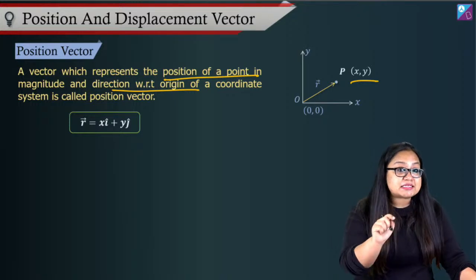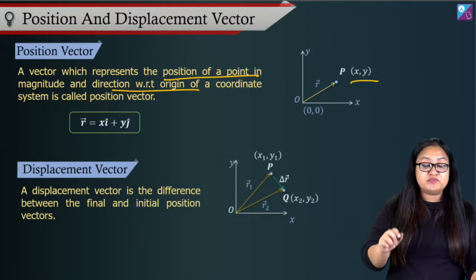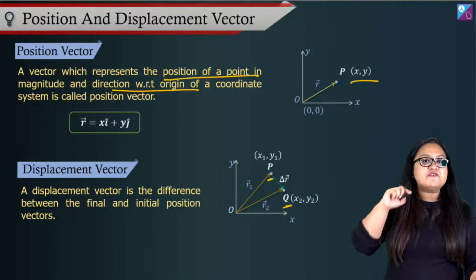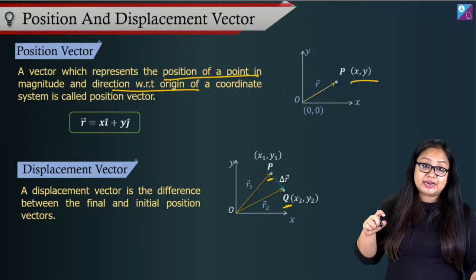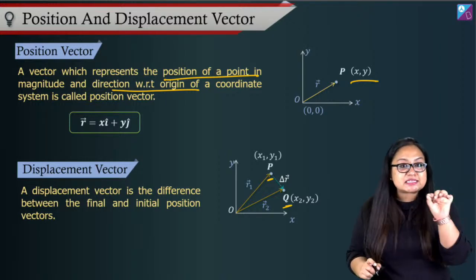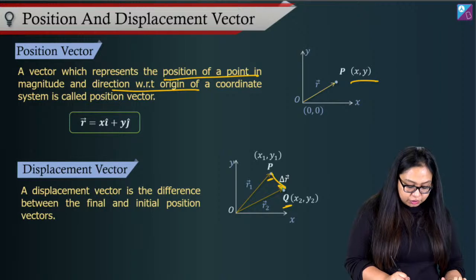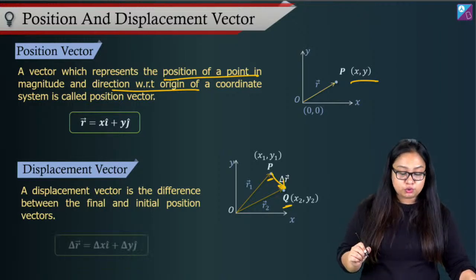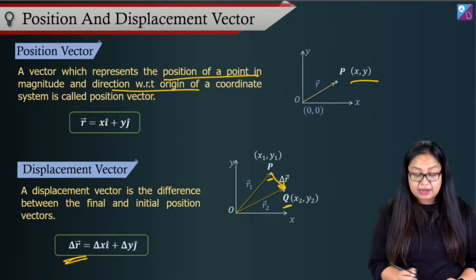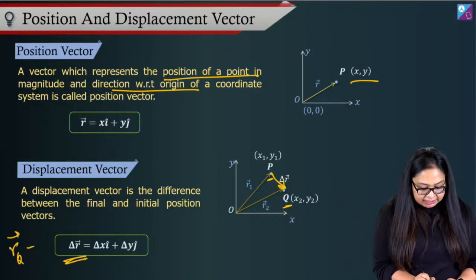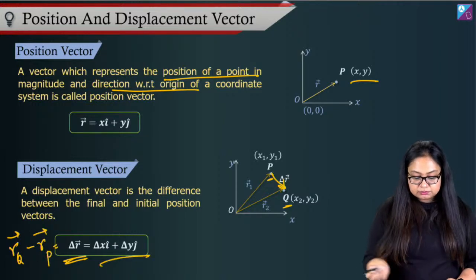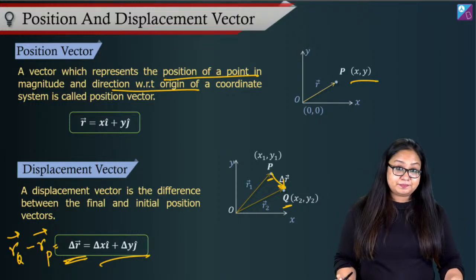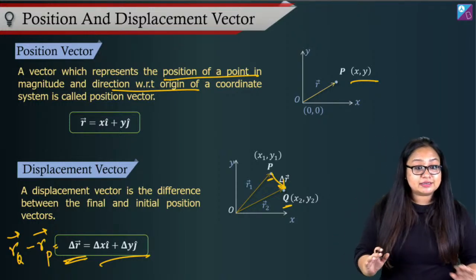Now, if I talk about displacement vector, then if a particle has moved from initial position to final position, here the particle has moved from point P to point Q. I have P's coordinates x1, y1, I have Q's coordinates x2, y2. Then I can say that displacement vector will be vector going from P to Q, right? And it can be written in terms of position of P and position of Q. Basically, displacement vector will be delta R vector, right? This is R_Q vector minus R_P vector. This is equal to, yes, (x2 minus x1) i cap plus (y2 minus y1) j cap. Is that fine? All right.